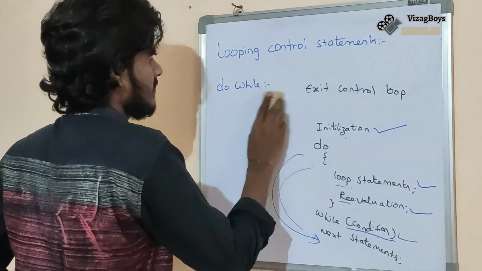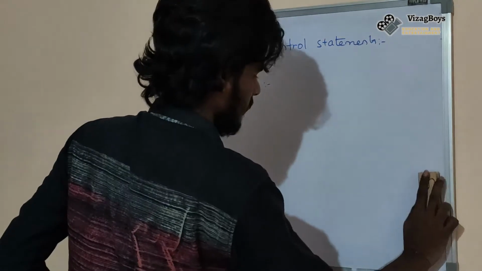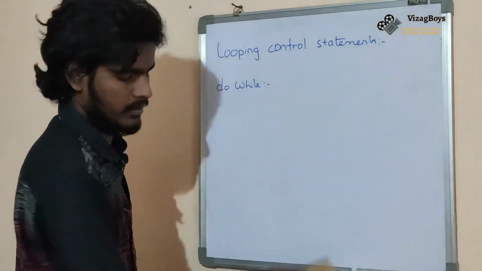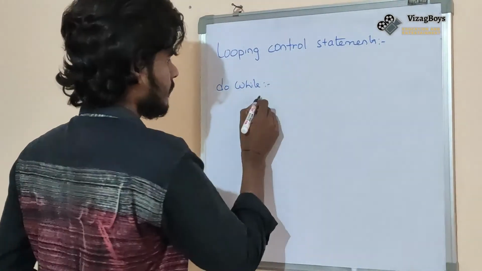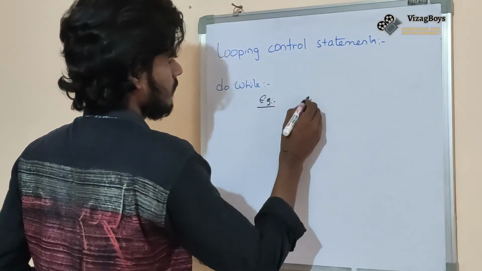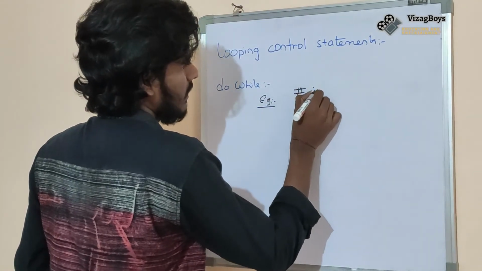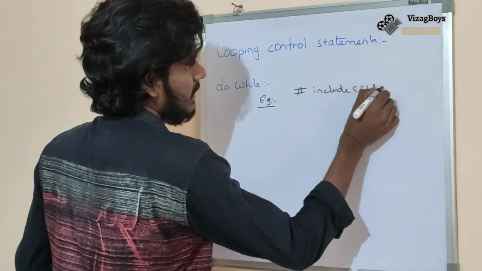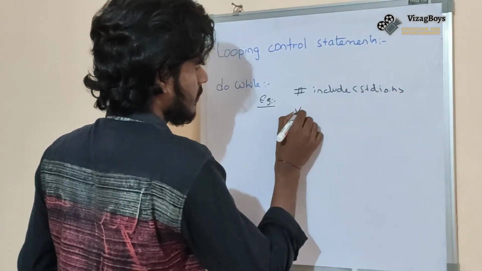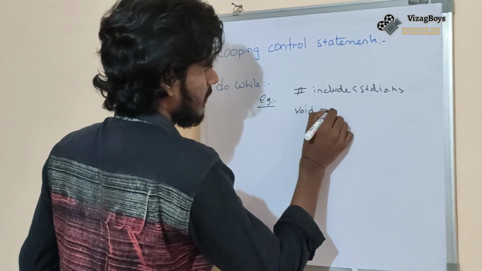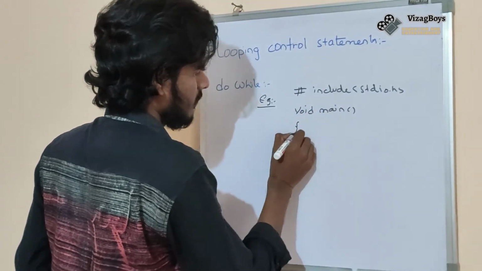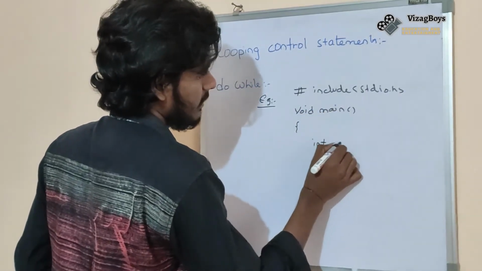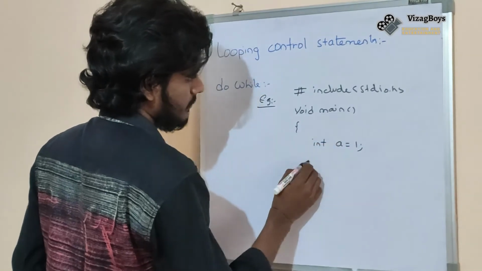Example, here is the sample example. #include <stdio.h>, void main, int a is equal to 1.